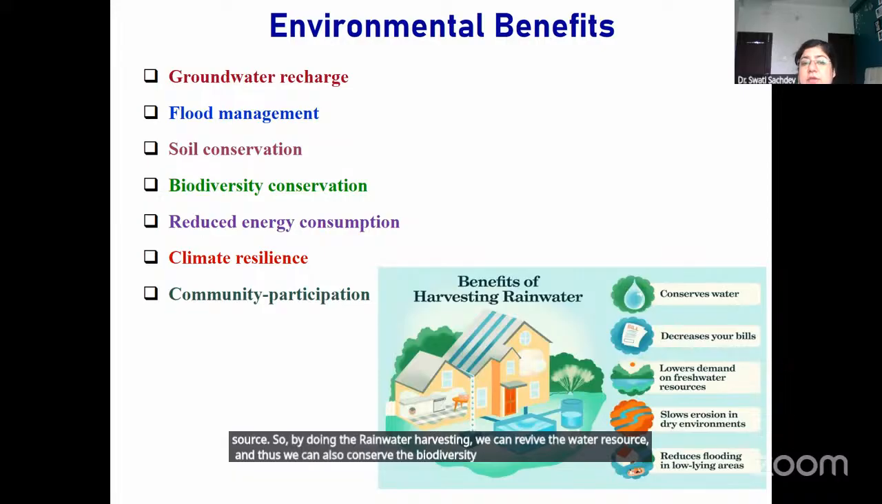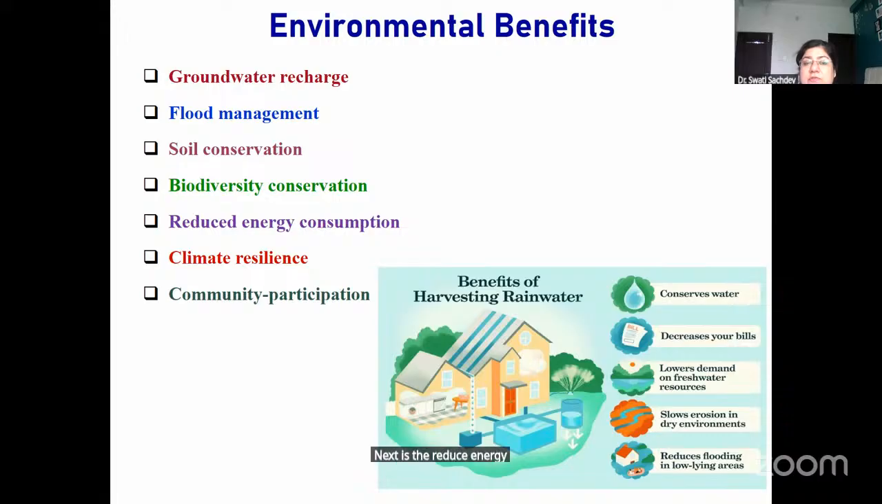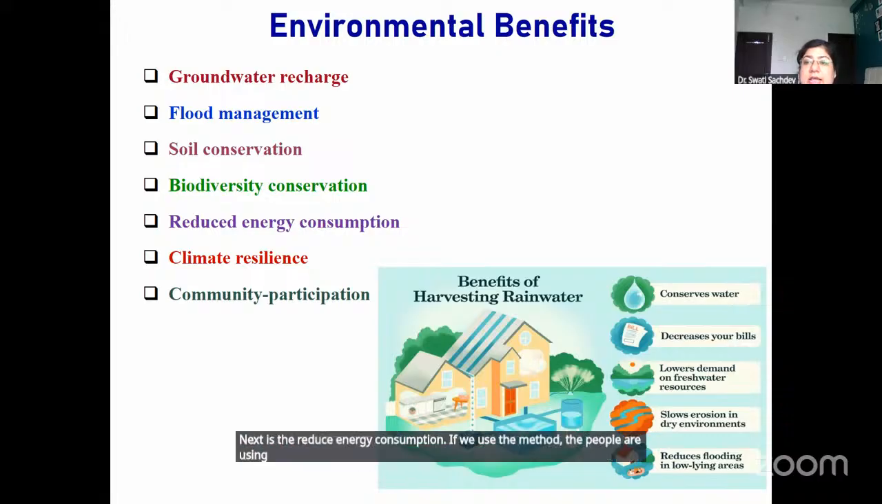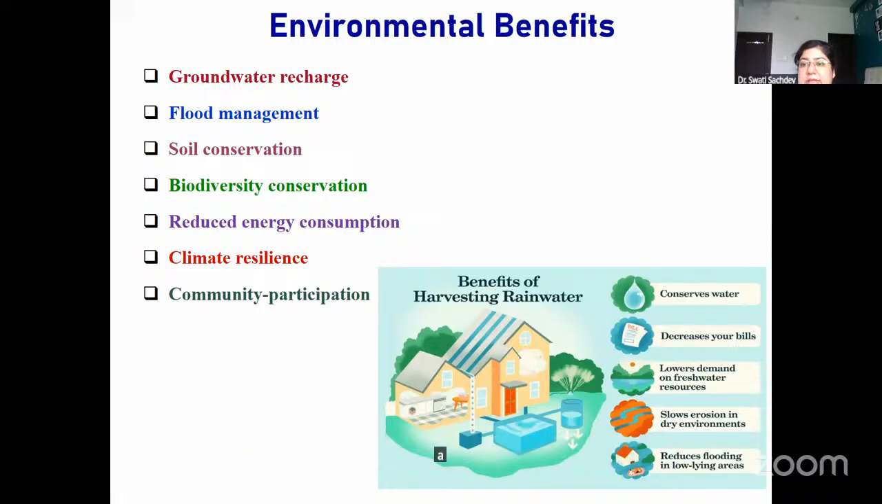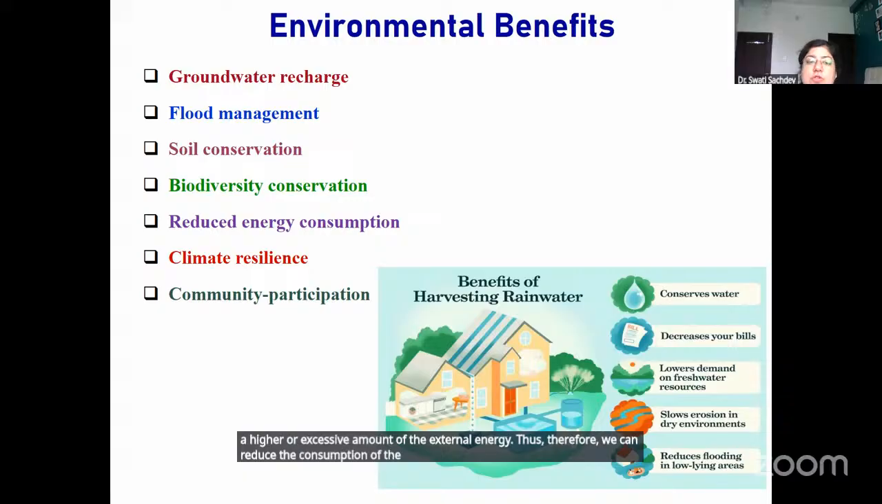Next is reduced energy consumption. If we use the methods people are using in different areas, like bamboo drip irrigation pipes, the water can be channelized to distant places without using an excessive amount of external energy. Thereby, we can reduce the consumption of energy resources also.